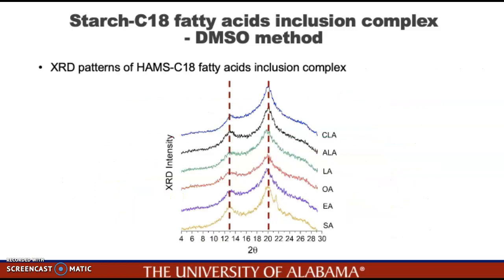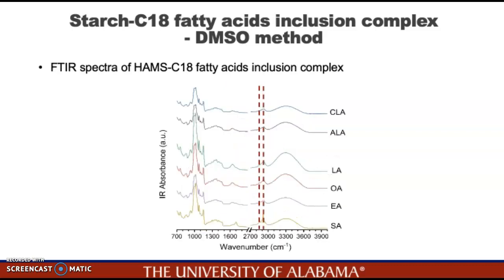Then the formed inclusion complexes were characterized by XRD. From the figure, we can see that all inclusion complexes showed characteristic V-type peaks at 13 degrees and 20 degrees, which indicate the formation of starch C18 fatty acid inclusion complex in a V6 type structure. And the XRD patterns support the DSC thermogram results, which confirm that the C18 fatty acid could successfully form inclusion complex with high amylose maize starch by using the DMSO method.